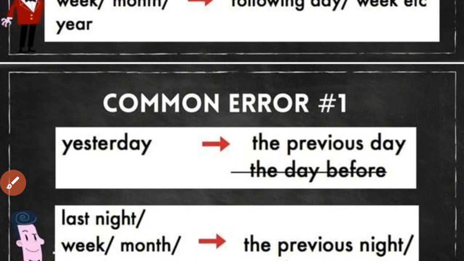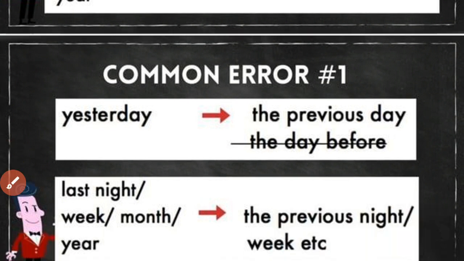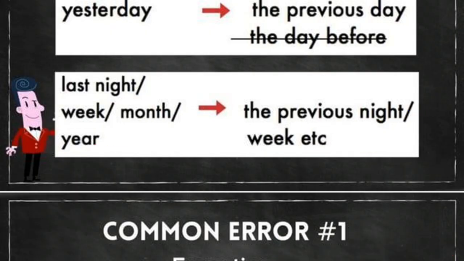Now let us write yesterday. Yesterday, the common one is the previous day. Yesterday is the previous day. Don't write yesterday itself, okay? And last night, week, month, year: the previous night, the previous week, the previous month, the previous year.